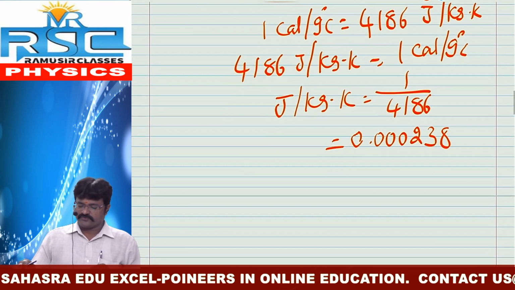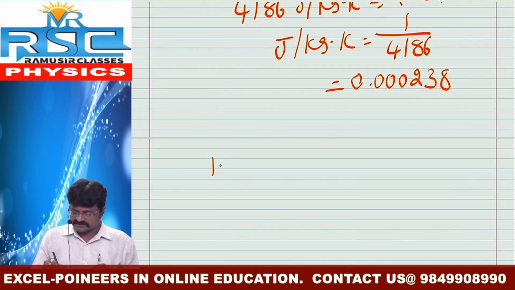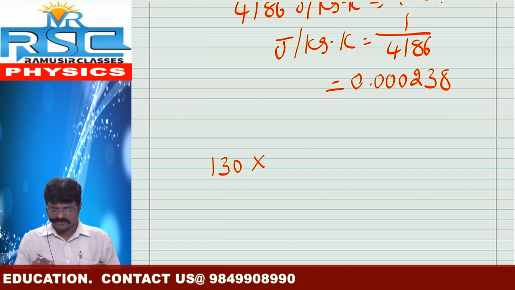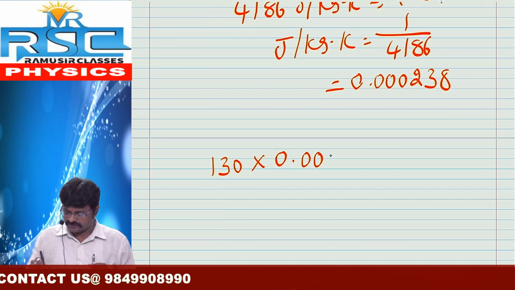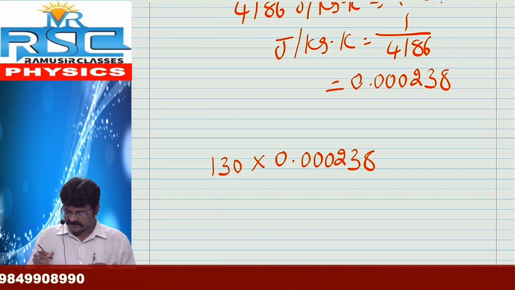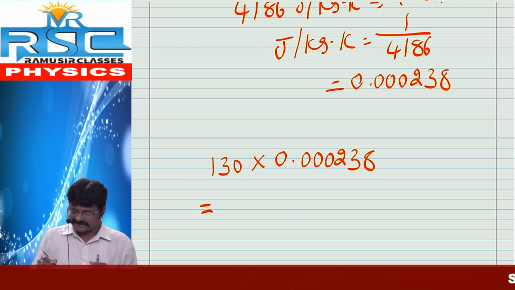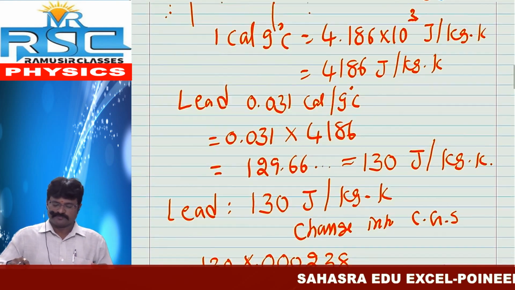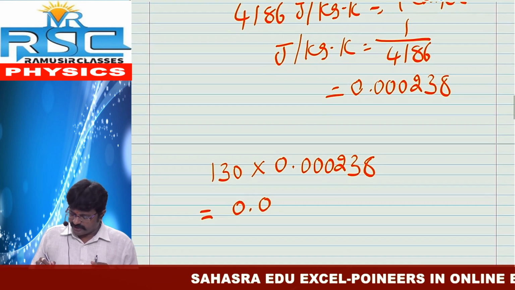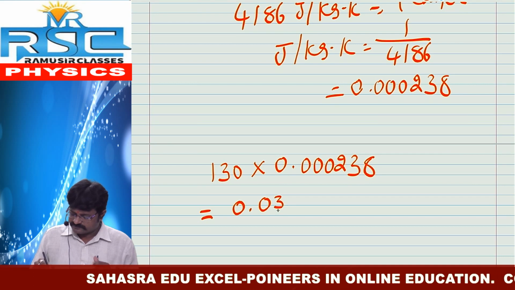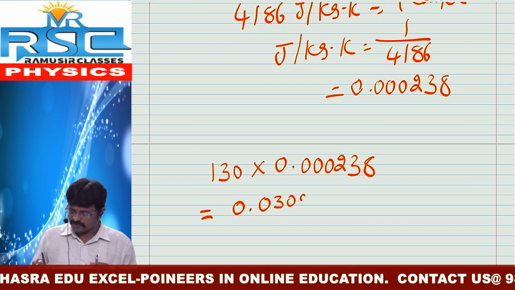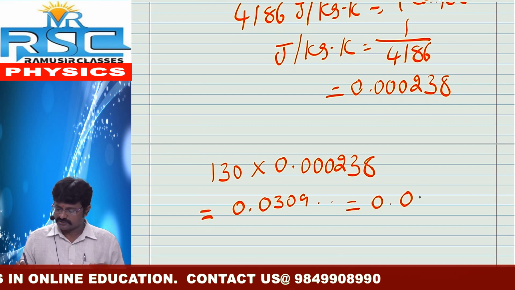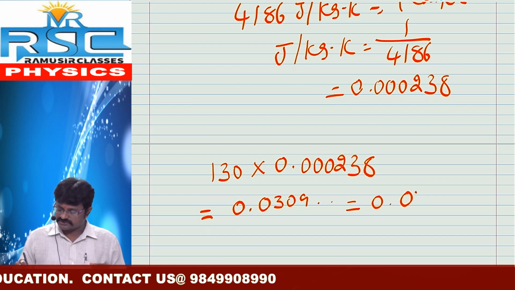So if you multiply 130, the SI value of lead, with 0.000238, then we will get 0.0309, which is approximately 0.031.